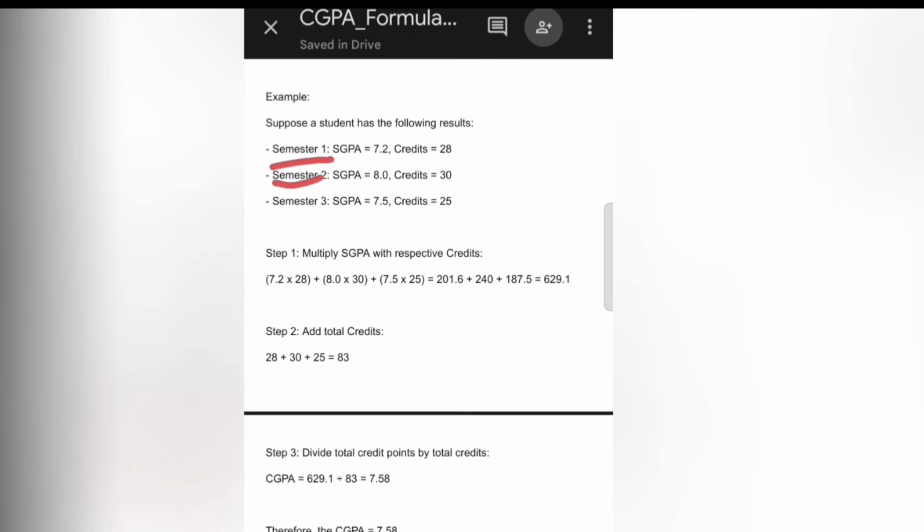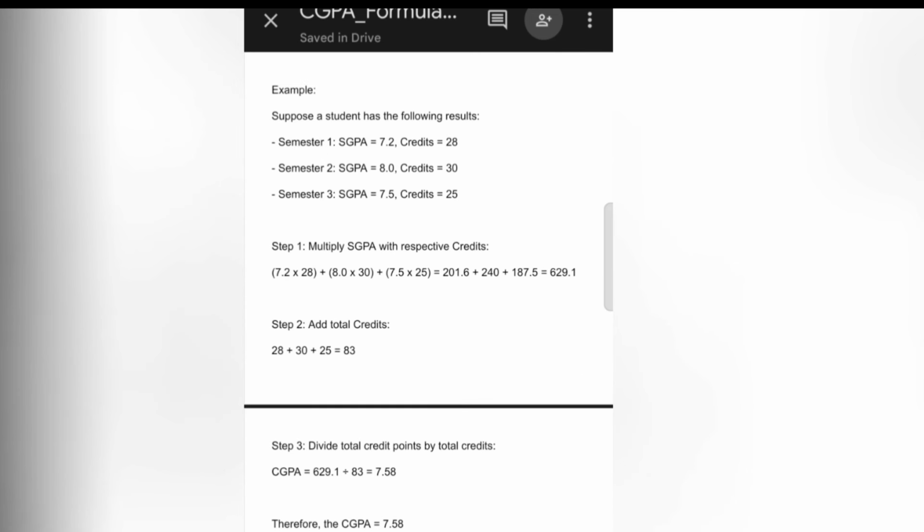In the example I am only including till the third semester, but you need to include all of the semesters. For example, you scored SGPA 7.2 in the first semester, 7.8 in the second semester, and 7.5 in the third semester. You need to write all your semester SGPAs as shown here. I only included till the third semester, but you need to include the SGPA of all semesters till the seventh or eighth.